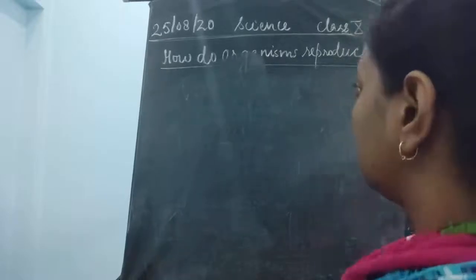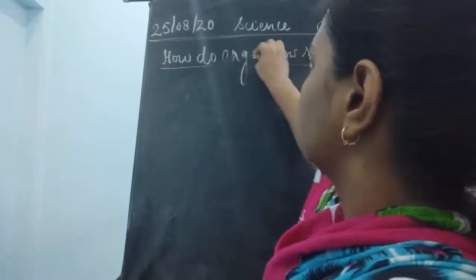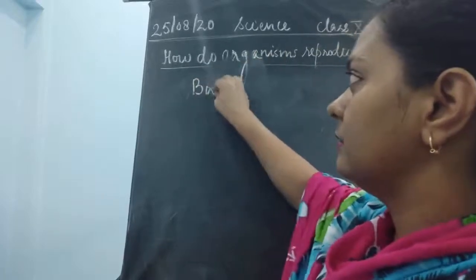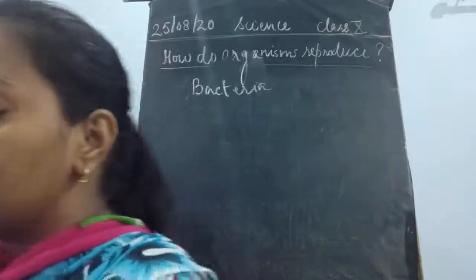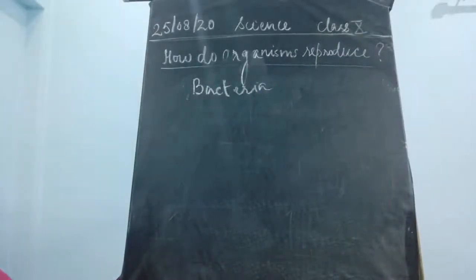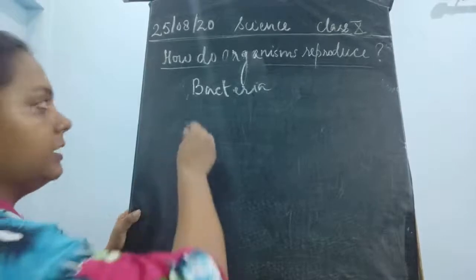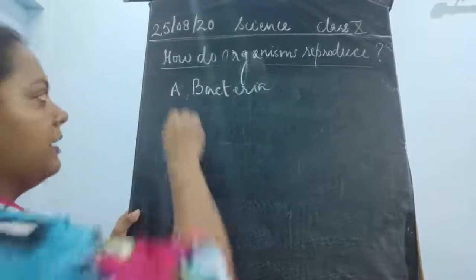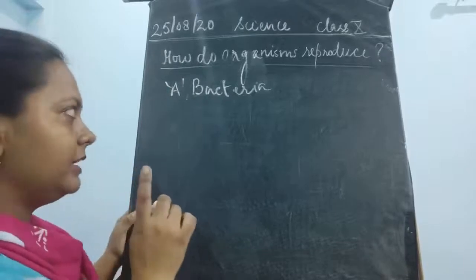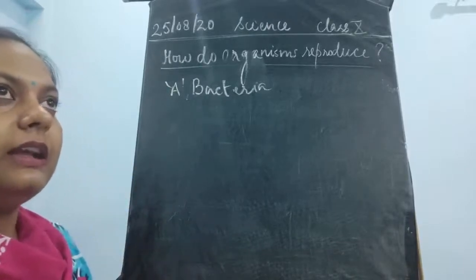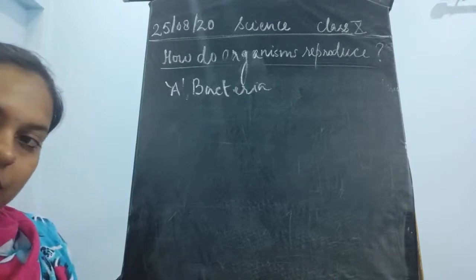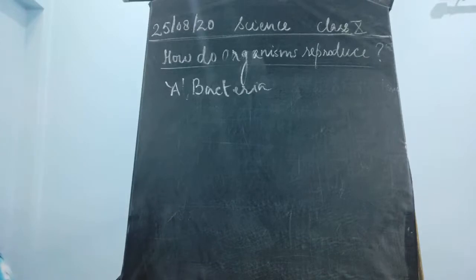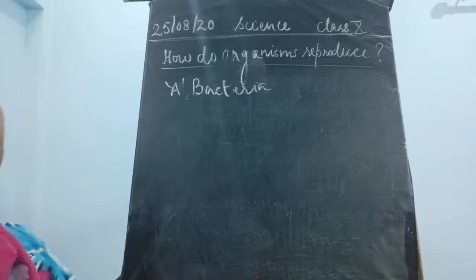Suppose this is a bacterial variety, and let us name it bacteria A. It is ready to survive in a particular condition, that is, it requires temperate water, a low temperature.